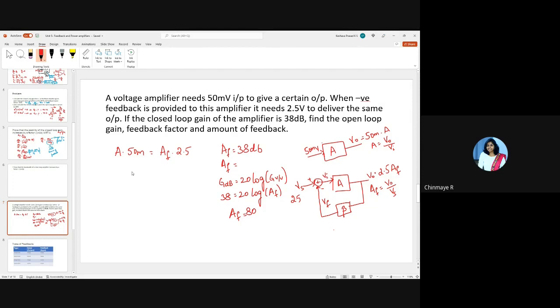Okay, so now you have got AF. You substitute for AF here as 80. And then can you tell me what is A equal to? So A is equal to 4000. So this will be the open loop gain.